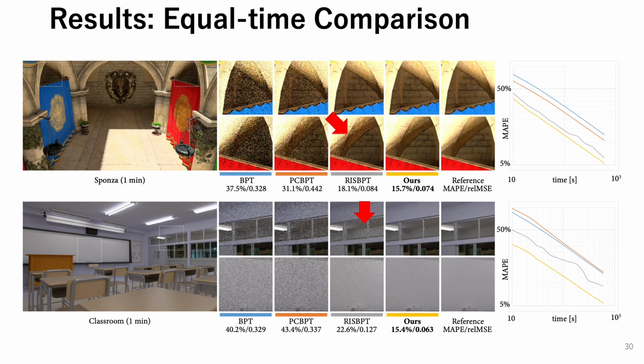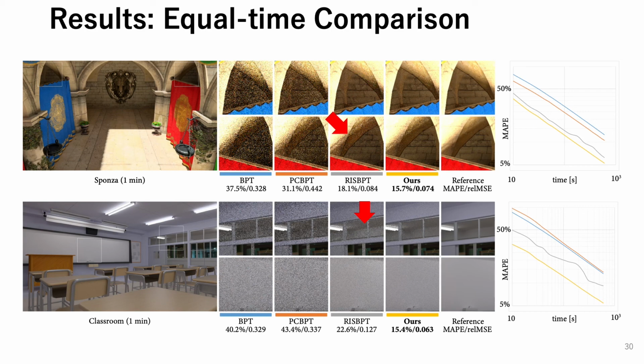This slide shows equal time comparisons between BPT, PCBPT, RISBPT, and our method. The rightmost graph shows the convergence plots of each method. As shown in the insets and the convergence plots, our method outperforms BPT, PCBPT, and RISBPT. The numbers under each image indicate the mean absolute percentage error and relative mean square error. The bold fonts indicate the best performance, namely the smallest errors.